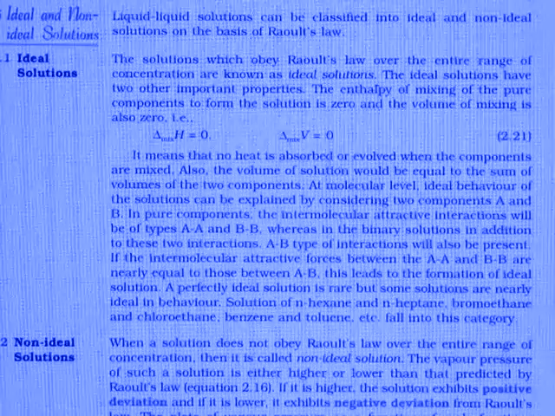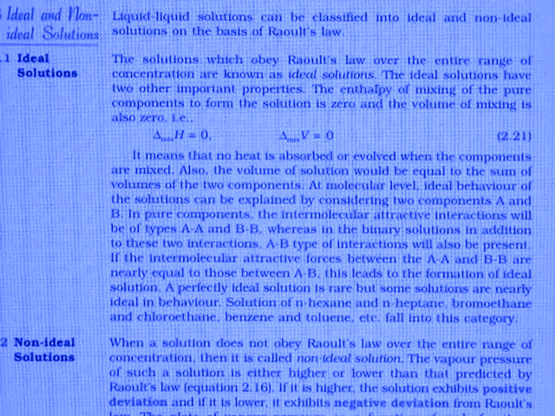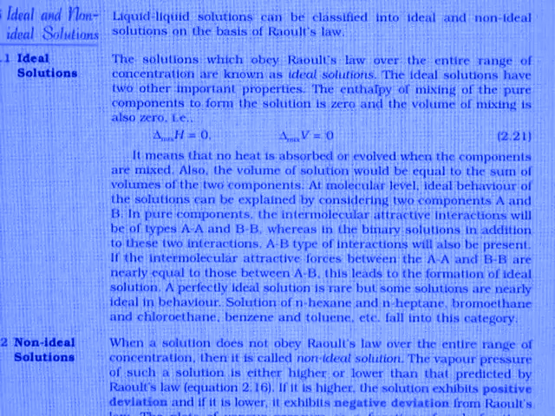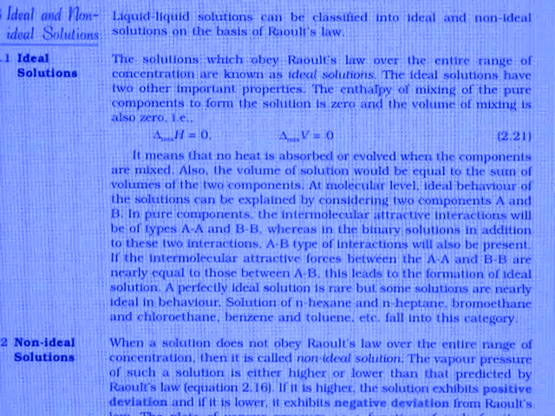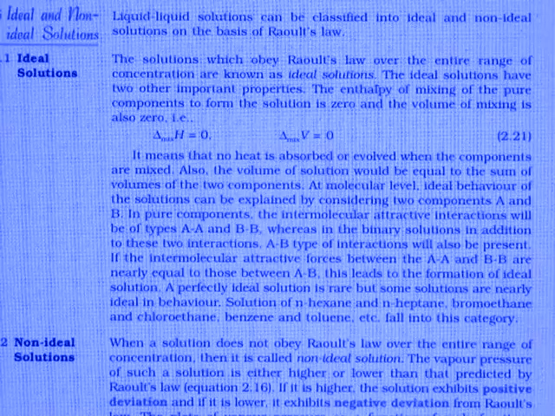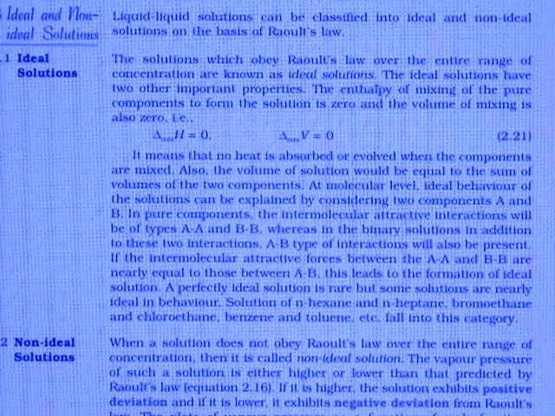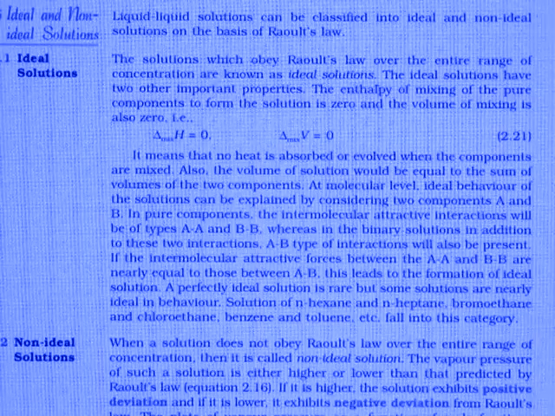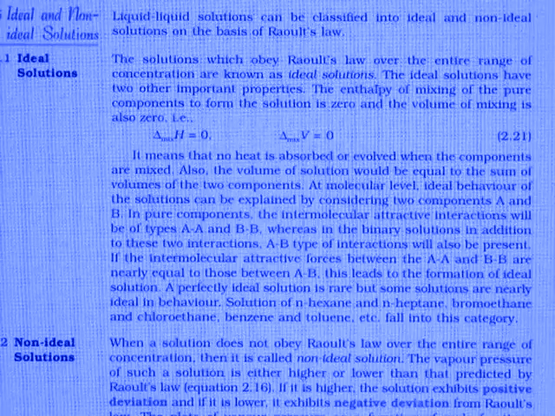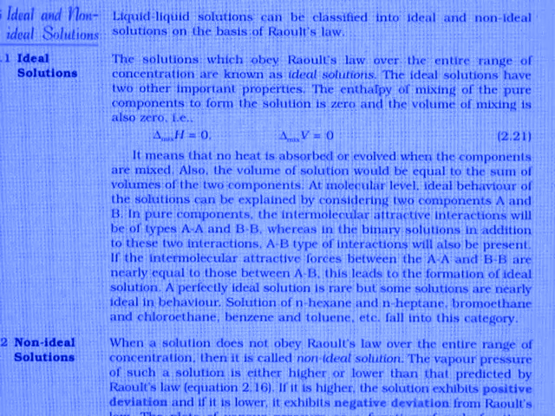At molecular level, ideal behavior of the solution can be explained by considering two components capital A and B. In pure components, the intermolecular attractive interaction will be of type A-A and B-B, whereas in the binary solution, in addition to those two interactions, A-B type of interaction will also be present.